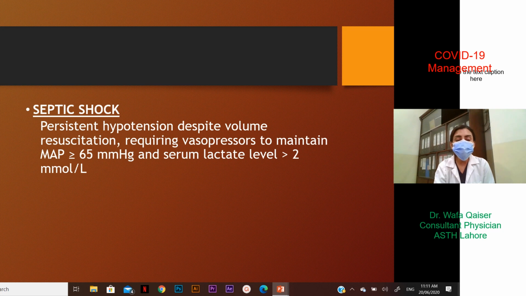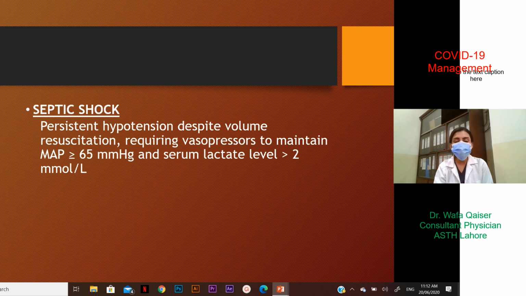Septic shock is the third parameter that may signify a patient in a critical disease. Persistent hypotension despite volume resuscitation, requiring vasopressors to maintain mean arterial pressure above 65 millimeters of mercury, and a serum lactate level over 2 millimoles per liter.